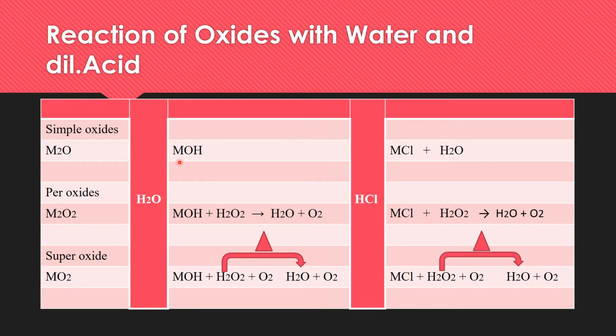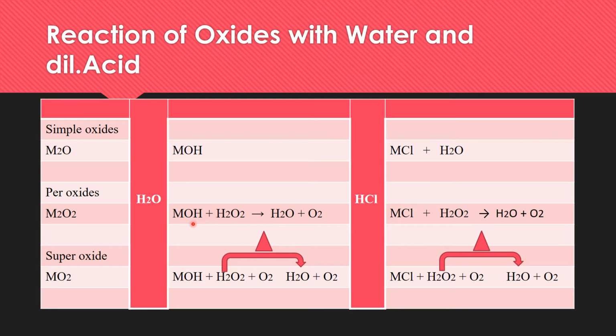And when simple oxides react, metallic hydroxides are formed, just like lithium hydroxide, or lithium chloride will be produced when these react with hydrogen chloride. And in case of the peroxide, just like sodium peroxide, when it reacts with water, sodium hydroxide will be produced along with hydrogen peroxide.